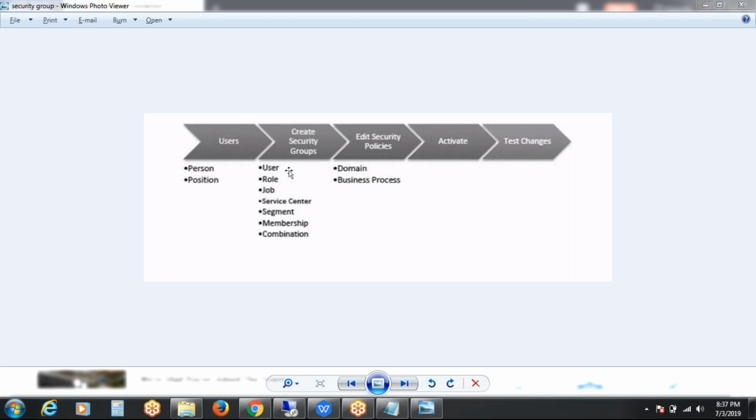In this landscape, you can observe that under users, both person and position are there. If you want to create a user, it is based on the person or the position. Based on this we create the users. These users cannot be directly assigned to the business process or to the domain; that is not possible.